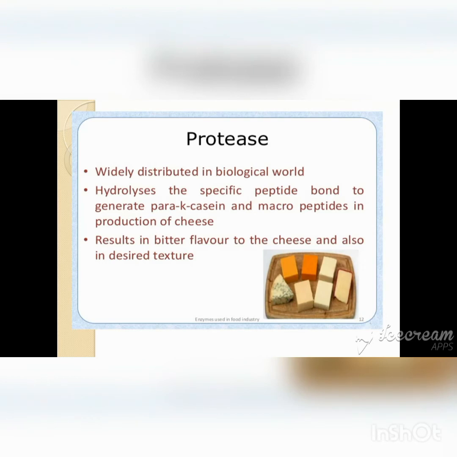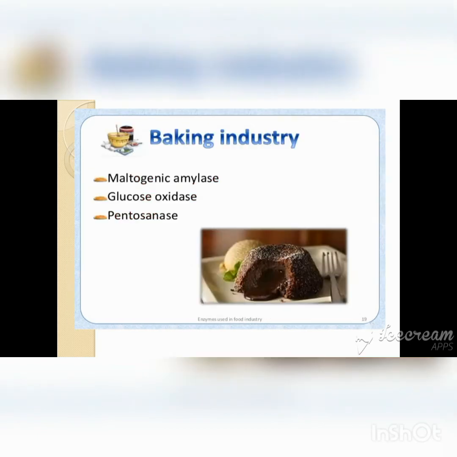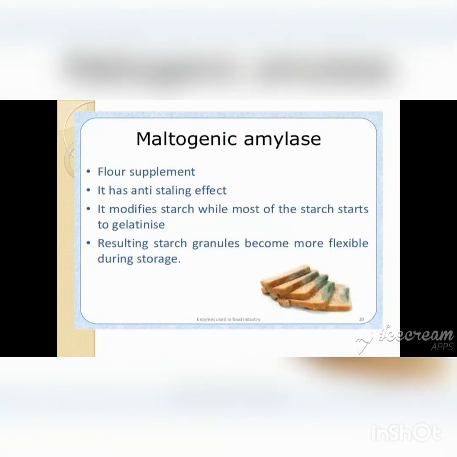Then in case of the baking industry, the important enzymes are maltogenic amylase, glucose oxidase and pentosanase. This maltogenic amylase is used as a flour supplement and has an anti-staling effect. It prevents spoilage, and it modifies starch, preventing the gelatinization of starch.